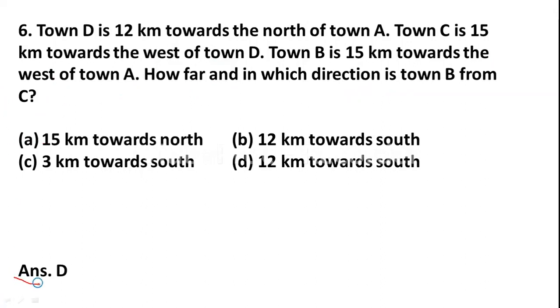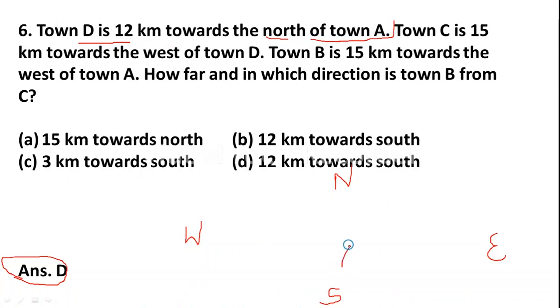Friends, by mistake the answer is given here as option D, but let us solve it. Okay, first we will mark north, east, south, west. Town D is 12 km towards north of town A.